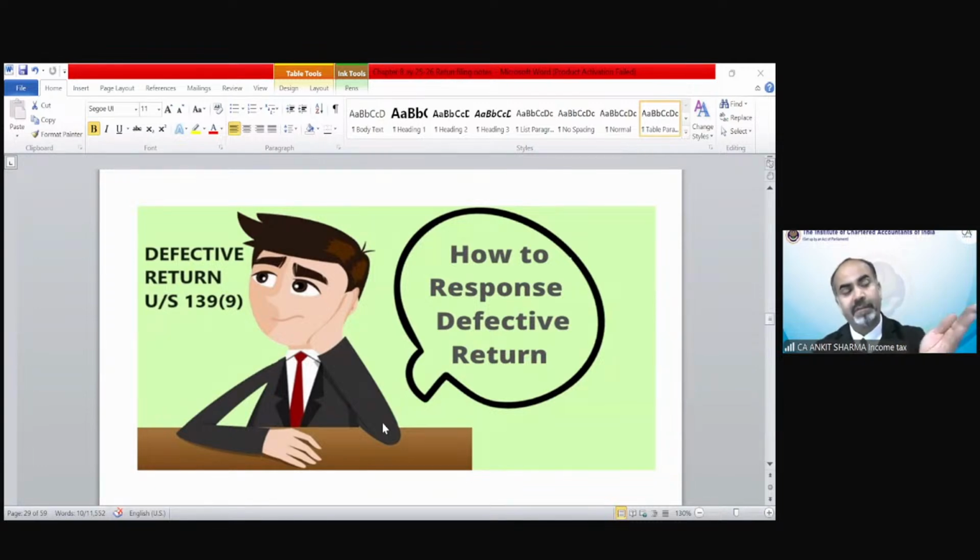So the 15 days notice has come to you and you rectify those defects within 15 days in response to that notice. So if the defect has been correctly rectified, then it will be assumed that the return has been filed on 25 July itself. Even if you have rectified the defect in August or September or October, it does not matter. Return will be assumed as originally filed on 25th of July.